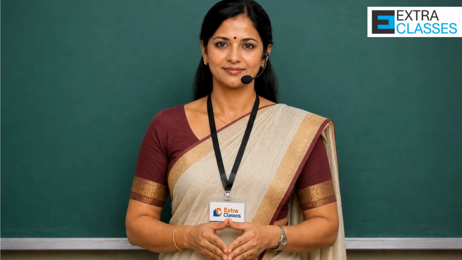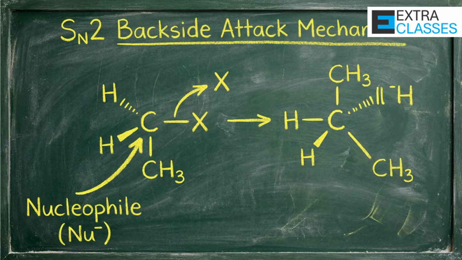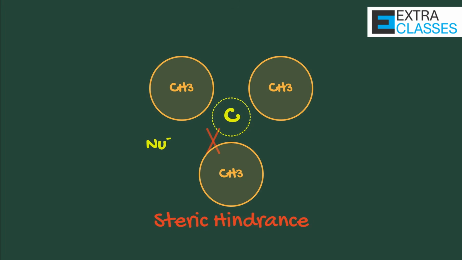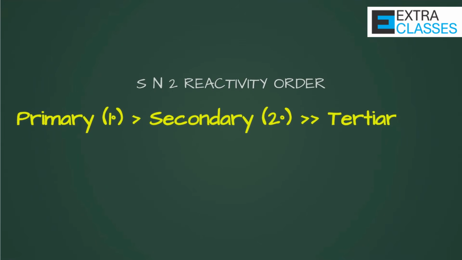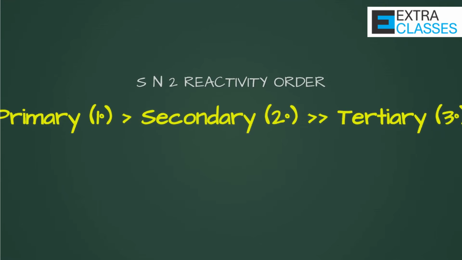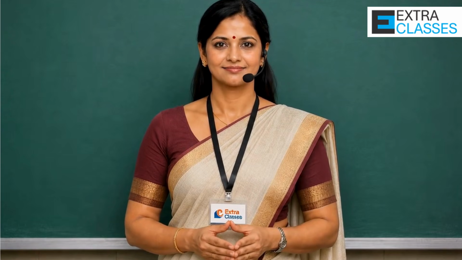SN2 is favored when the carbon is less crowded. That means primary haloalkanes react fastest. Why? Because the nucleophile needs space to attack from the backside. If the carbon is surrounded by bulky alkyl groups, the nucleophile cannot approach easily. So steric hindrance plays a major role here. Reactivity order in SN2, primary greater than secondary much greater than tertiary. In fact, tertiary haloalkanes almost never undergo SN2 because steric hindrance blocks backside attack. So always remember, SN2 likes less crowding.